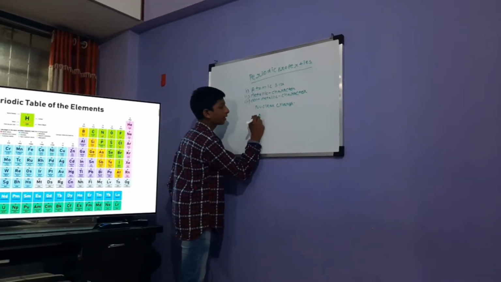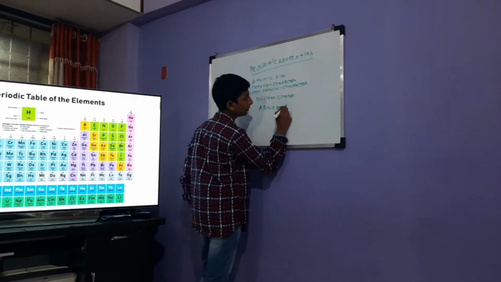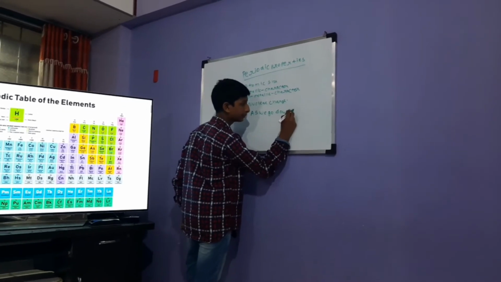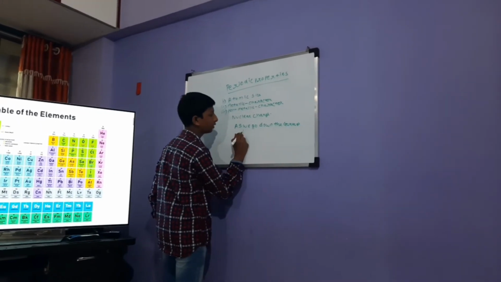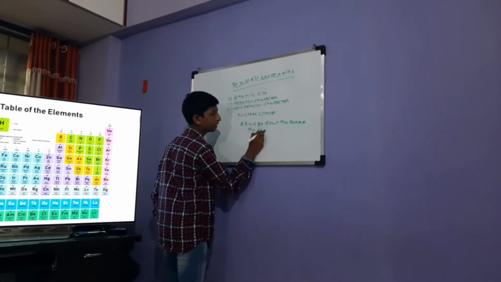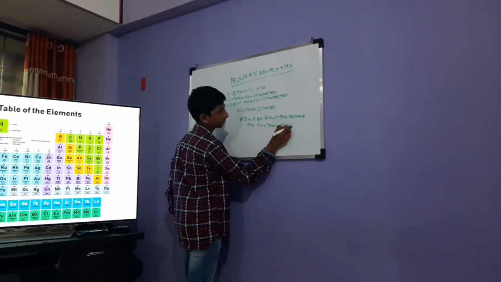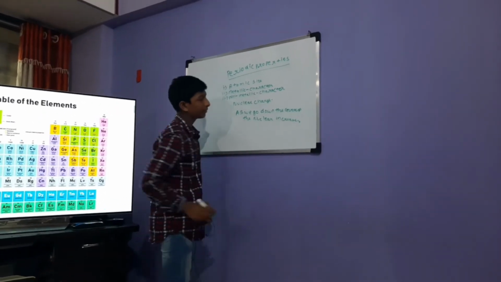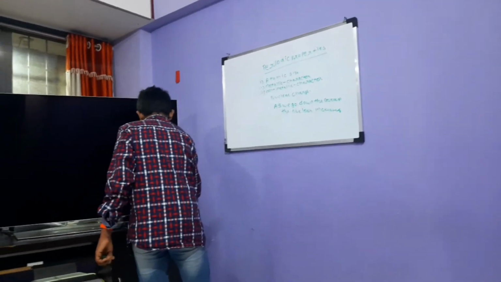So as we go down the group, the nuclear charge increases. It has a simple explanation.